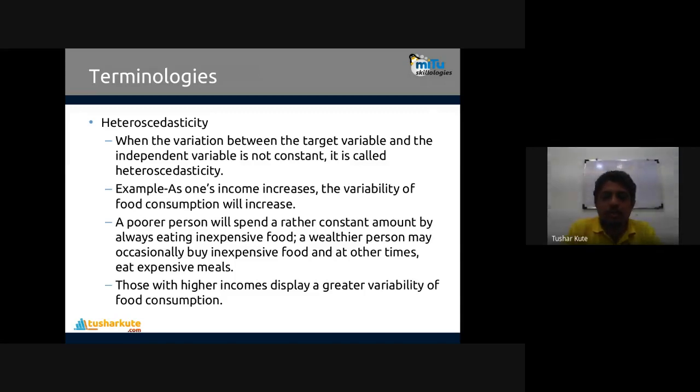A poorer person will spend a rather constant amount, always eating inexpensive food. A wealthier person may occasionally buy inexpensive food and other times eat expensive meals. So there is a different concept here. Though both are persons, their incomes are different, and their outputs vary differently. So the variation between the target variable, the output variable, and the independent variable is not constant. Those with high income display great variability of food consumption. Variability is what I'm talking about, not the actual value. This is heteroscedasticity.